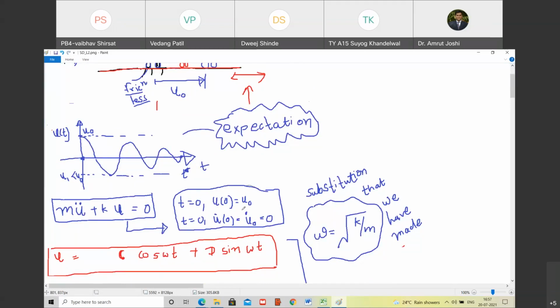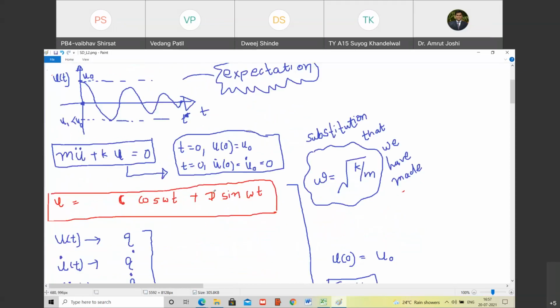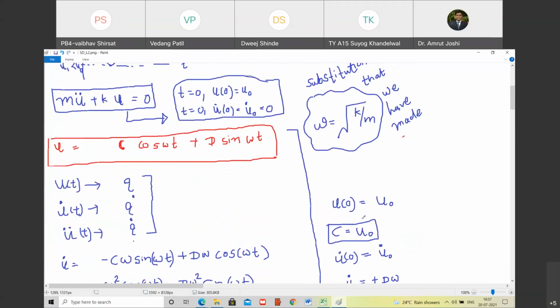So now u is equal to C cos omega t plus D sin omega t. And C and D are to be obtained using these two boundary conditions. Okay, so let us use the first boundary condition. What is the first boundary condition? u of 0 is u0. Do you agree with me?